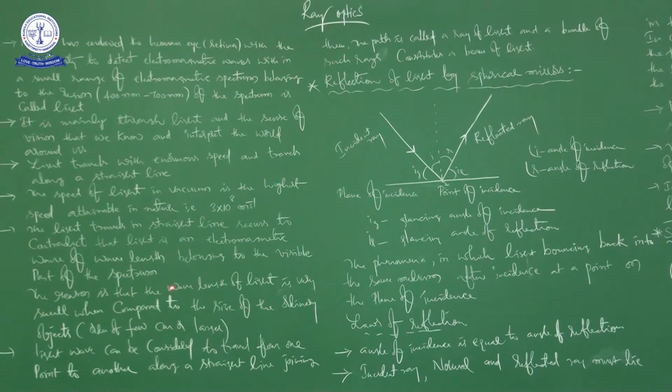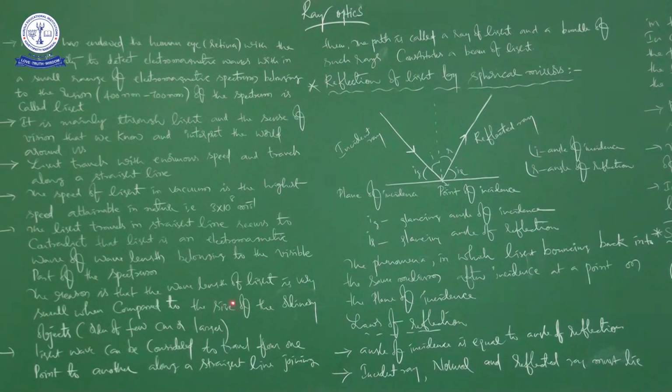In this paragraph itself, I am saying that light travels in a straight line, but here I am saying that light is an electromagnetic wave, right? So here the question is whether it has particle nature or wave nature. The answer is, see here, the reason is that the wavelength of light is very small when compared to the size of ordinary objects, right?